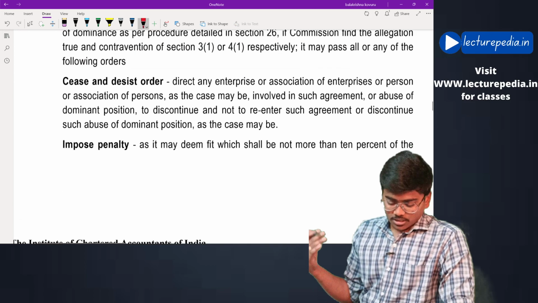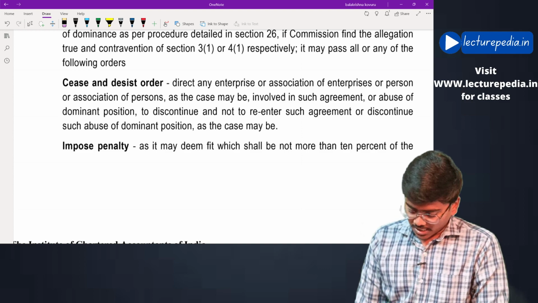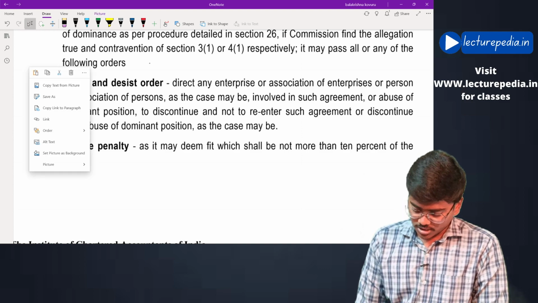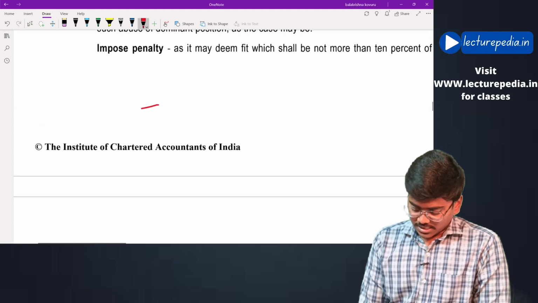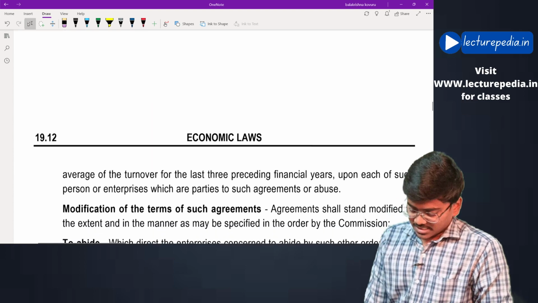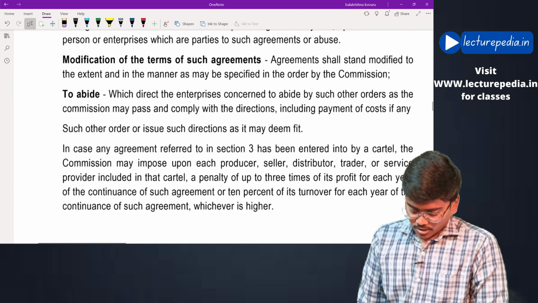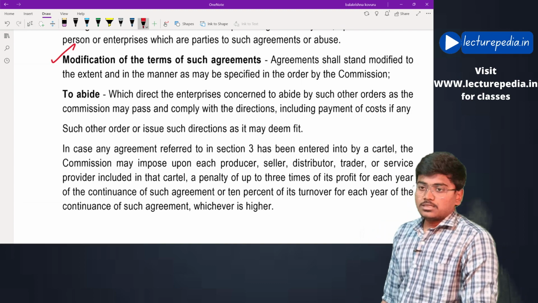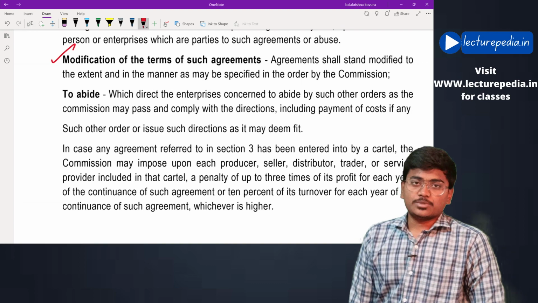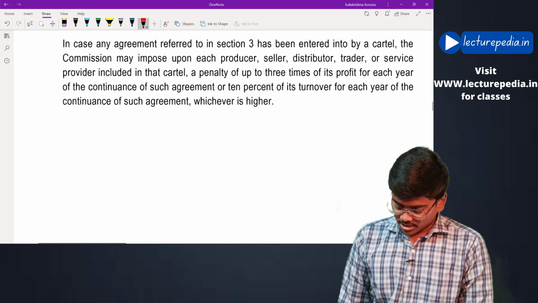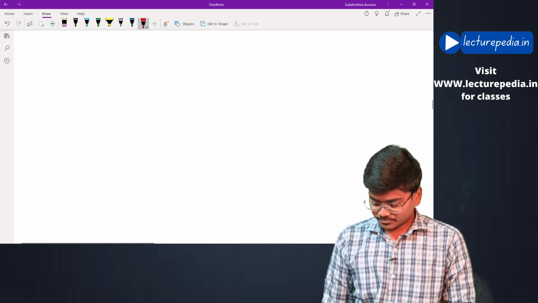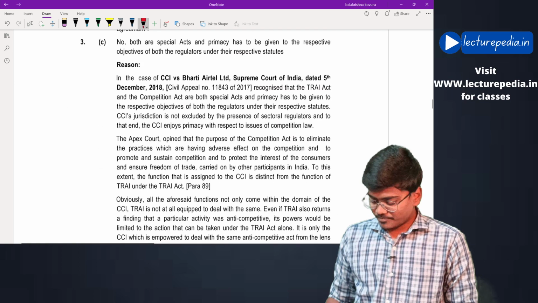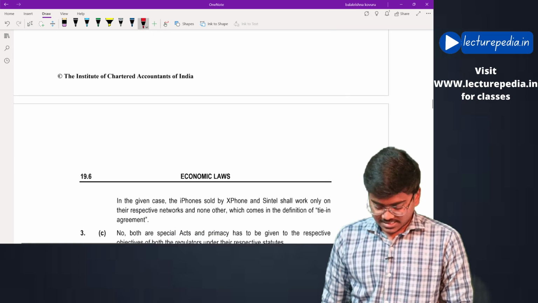These are the various types of orders that it can order, and it can also order a cease and desist order, or it can impose a penalty that it deems fit, or it can modify the terms of any agreement that has been entered into by the parties. These are the various types of orders that the CCI can pass. By this we have completed case study number 19.